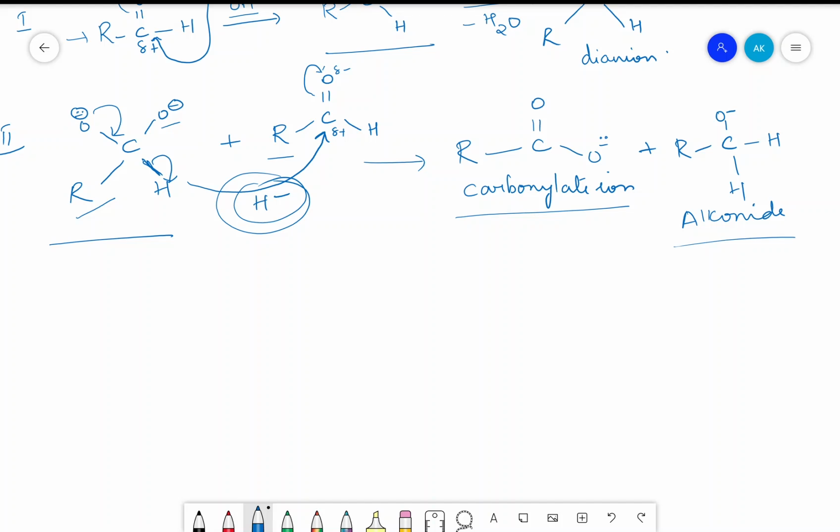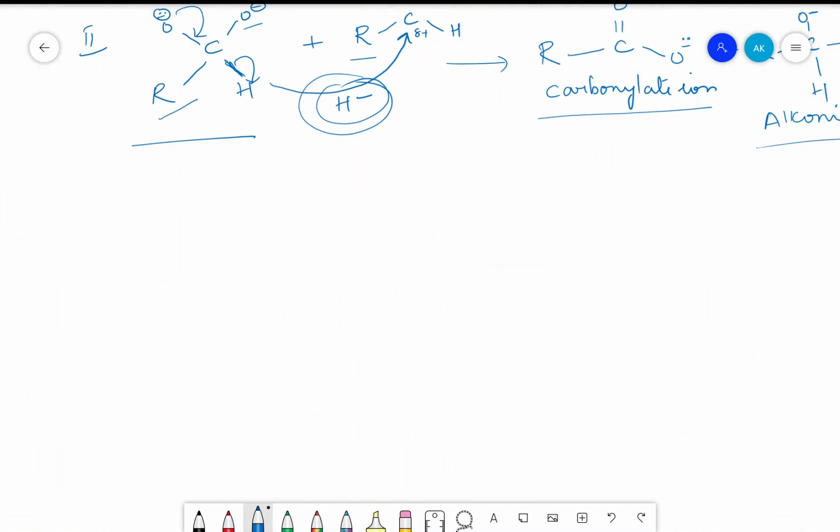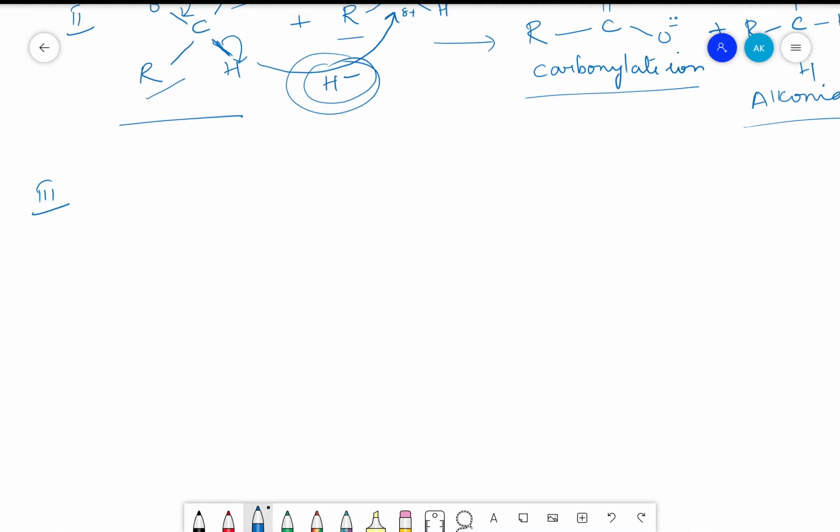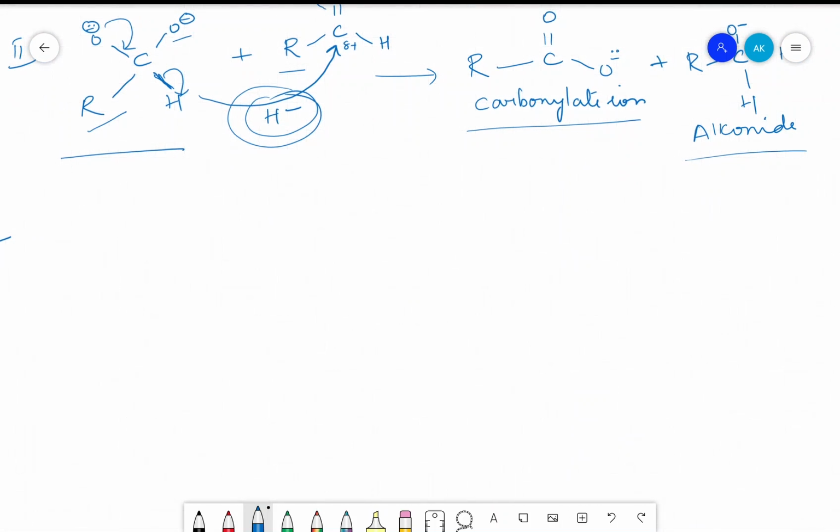The third step is very important. The alkoxide ion reacts with water. We'll write first the alkoxide ion from the structure we have written.